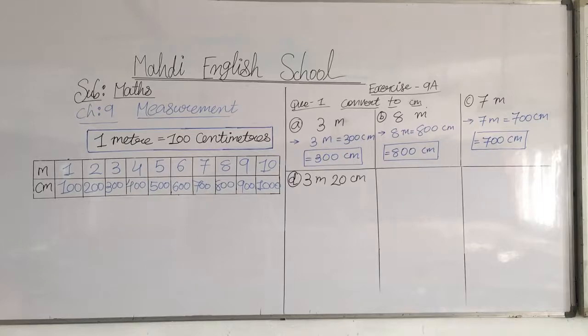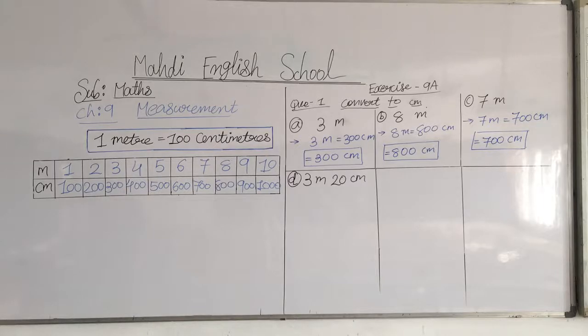Okay. Good, my dear students, and then we move on further to question number D.